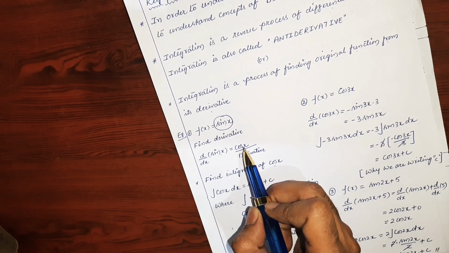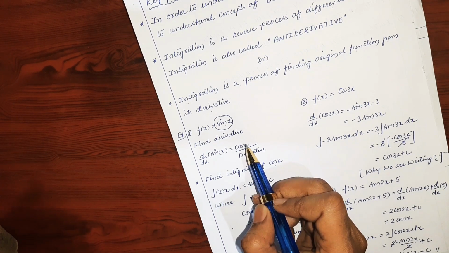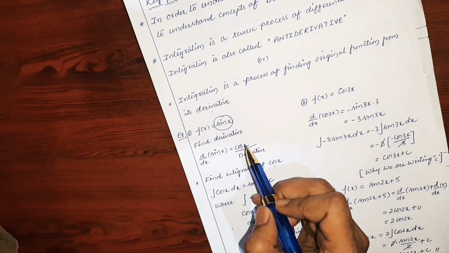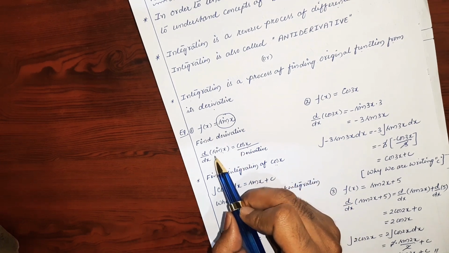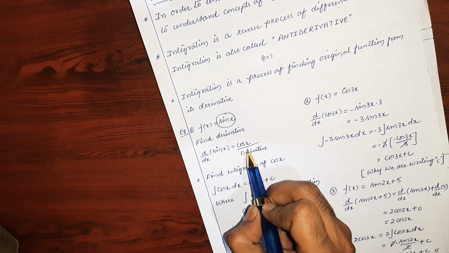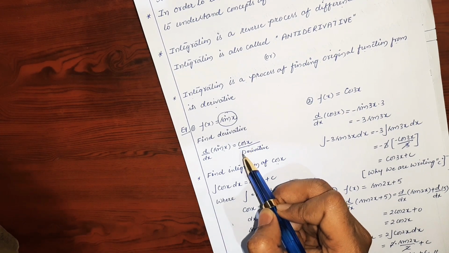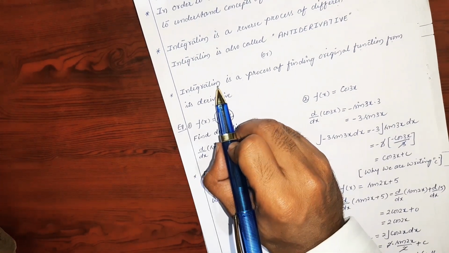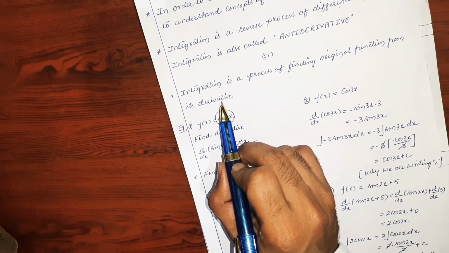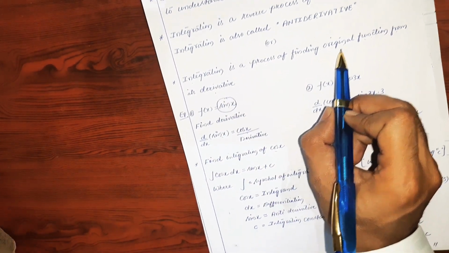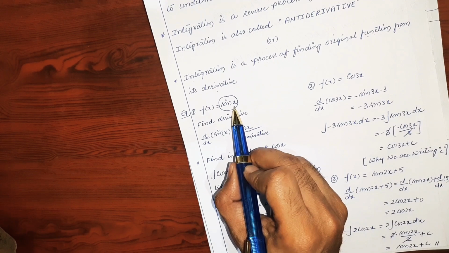You have to keep one thing in your mind, that there is a difference between differentiation and derivative. Differentiation is a process, and derivative is a result. Whatever process we follow to find the derivative is called differentiation, and whatever result we get is called the derivative. So in order to find the integration, you have to find the derivative, because the derivative will help you get the original function. By using this derivative, we will find our original function, that is sin x.